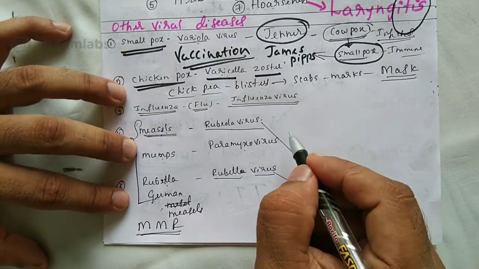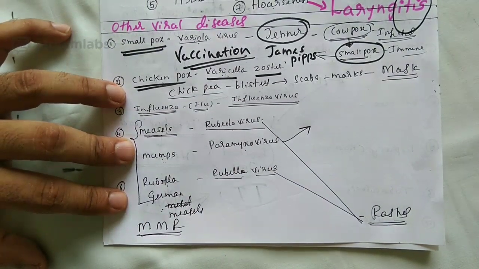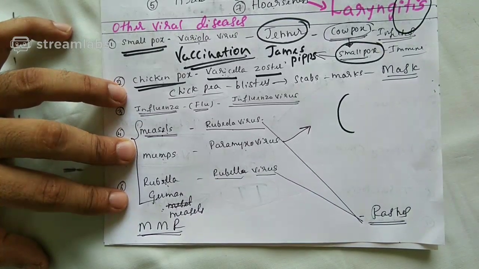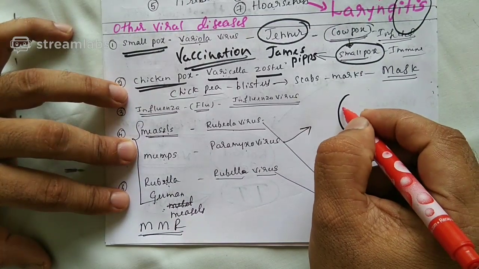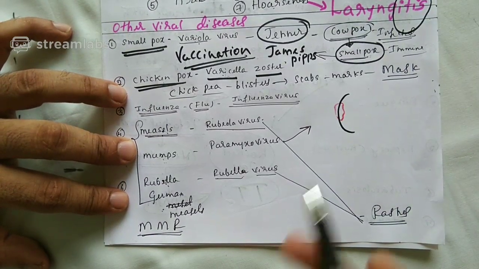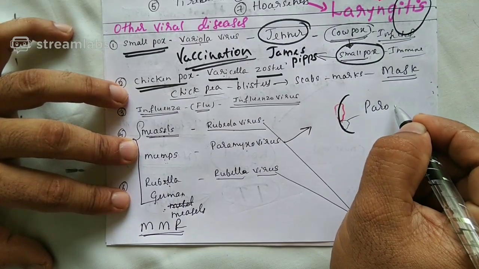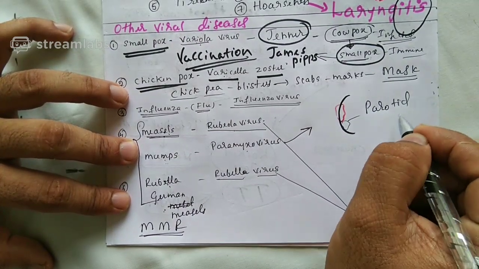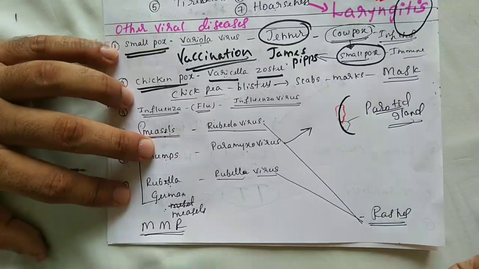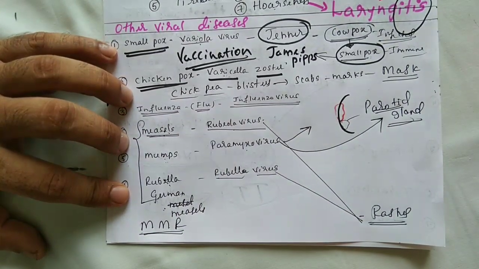But what about this condition called mumps? See here, in a person's face, in the region of the ear, there is a salivary gland called the parotid gland. Parotid gland is the largest salivary gland, you know it.